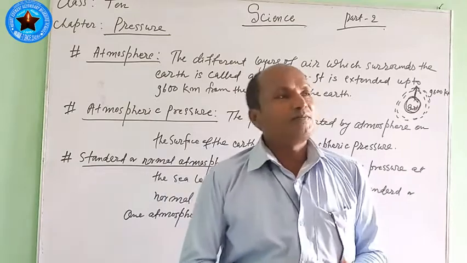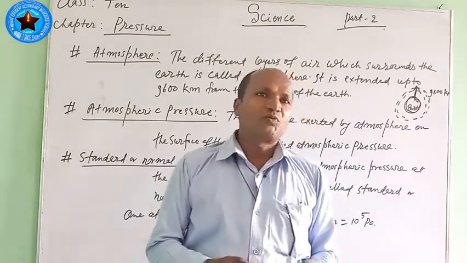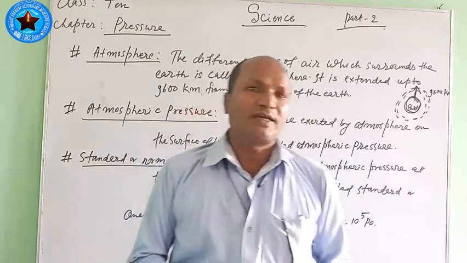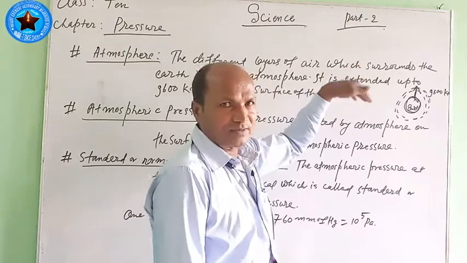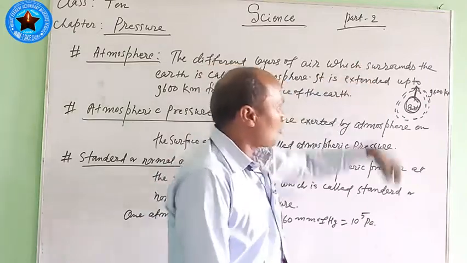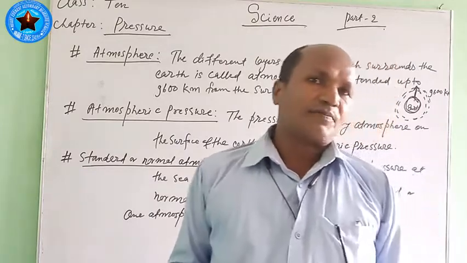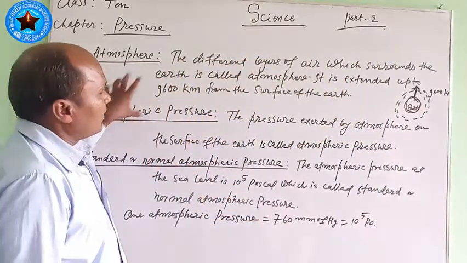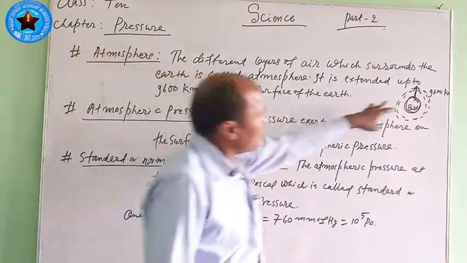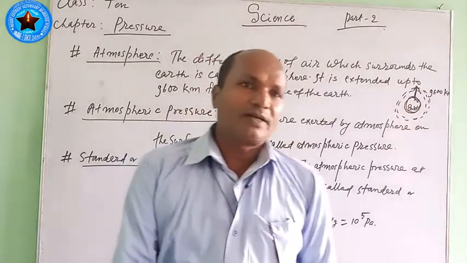And according to the definition of pressure, we know that P is equal to F by A, means force acting per unit area. So this air has weight. This air exerts its force downward on the surface area and pressure develops. In this way we can say that the atmosphere exerts pressure on the surface of the earth, which is called atmospheric pressure.